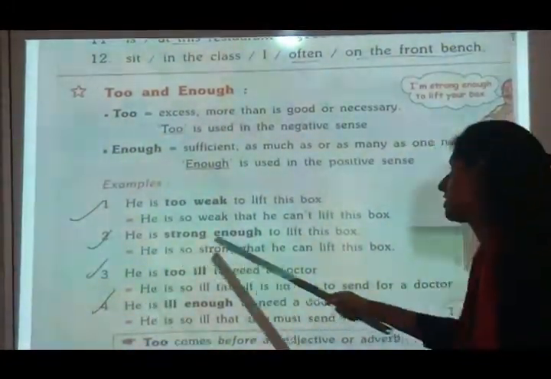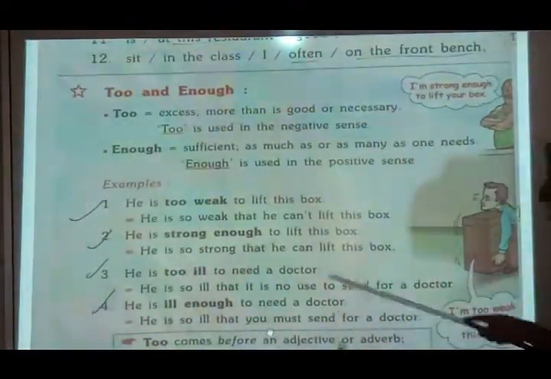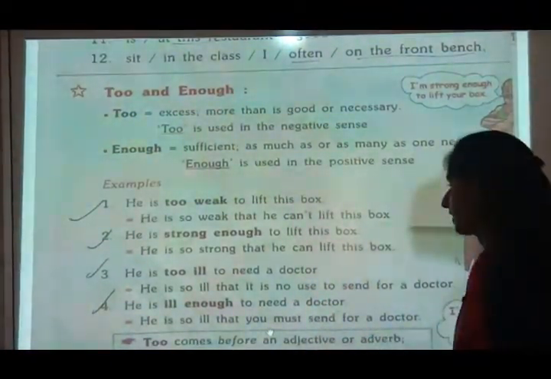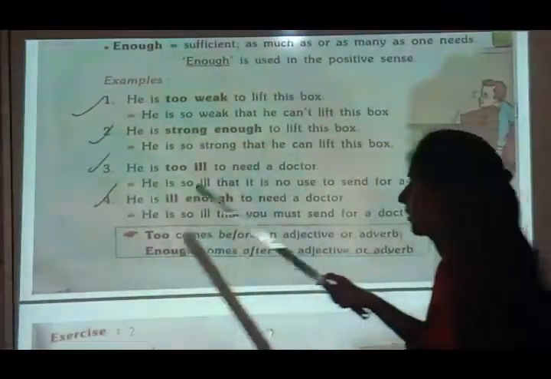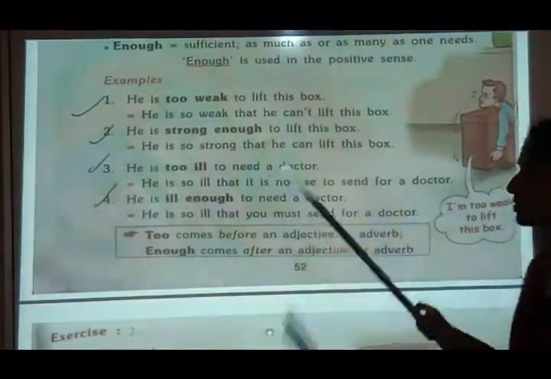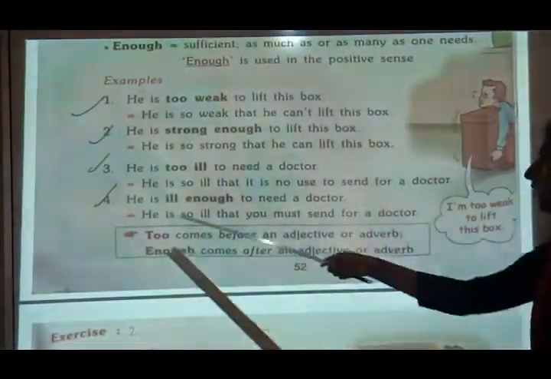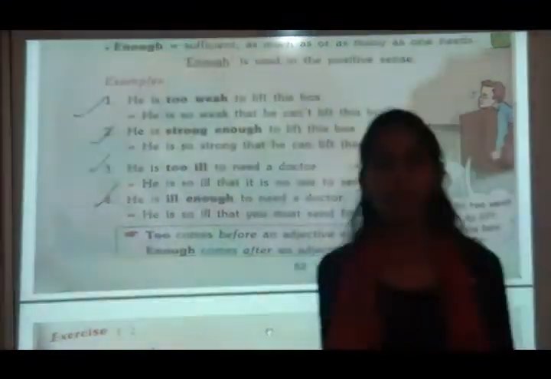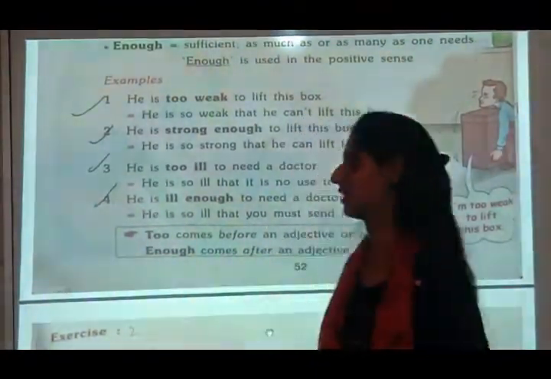But see the second one: he is strong enough to lift this box. He is so strong that he can lift this box. See here, cannot is not there, here it is can. So this sentence is positive. He is too ill to need a doctor. He is so ill that he knows that it is no use to send a doctor. No has come there, so this sentence is in negative form. But: he is ill enough to need a doctor. So he is so ill that you must send a doctor. So this sentence is in positive form. So too is used in a negative and enough is used for a positive sentence.